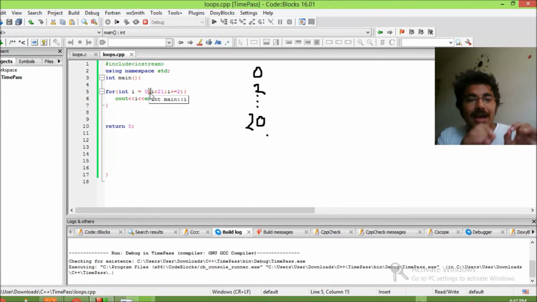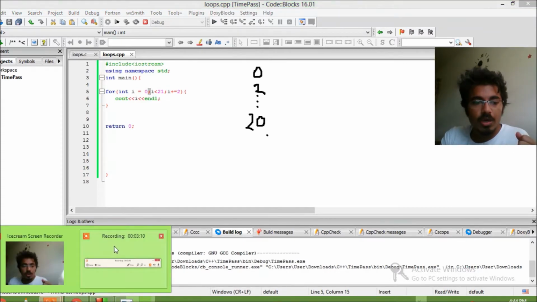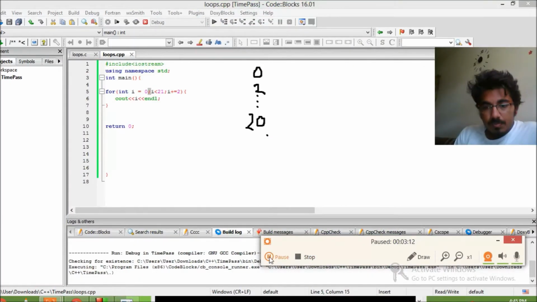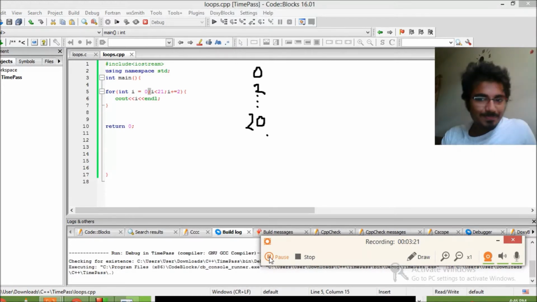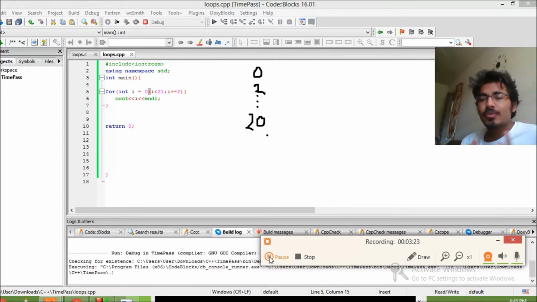Then the second part is i is less than 21. What's that part? That part is setting the condition. You set the condition, then you put a semicolon to end that second part. So semicolon, condition, semicolon, and then you're incrementing, semicolon, and it worked. Alright, so that was just the evens.